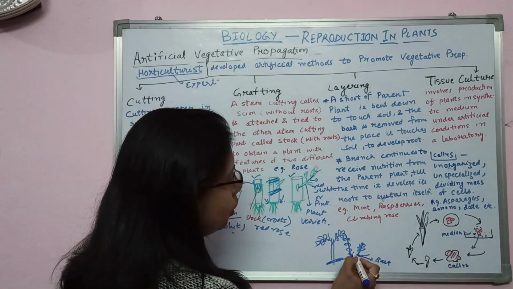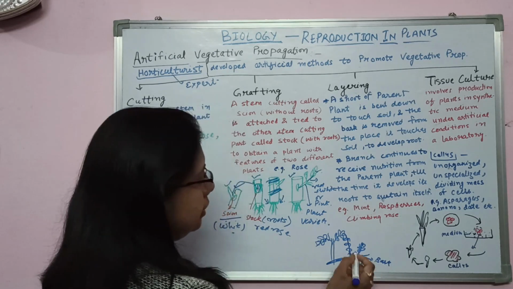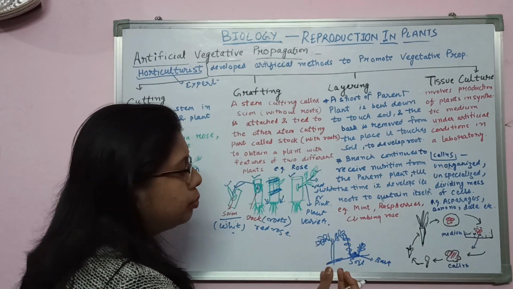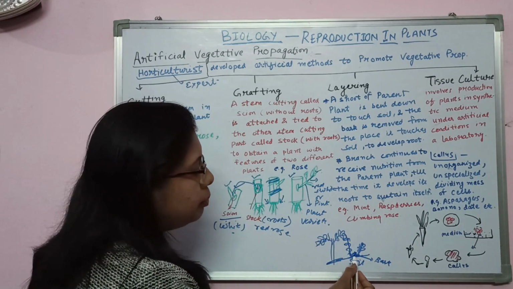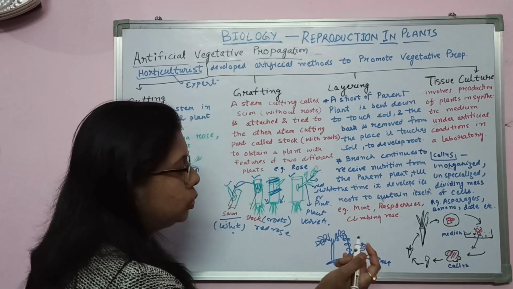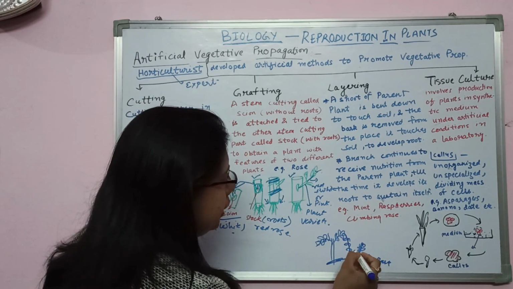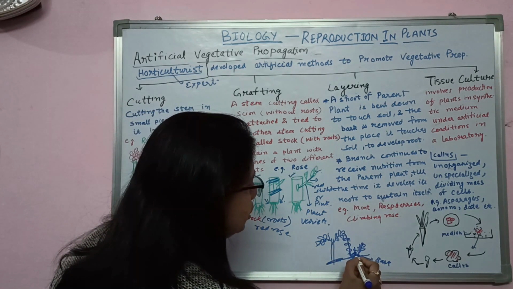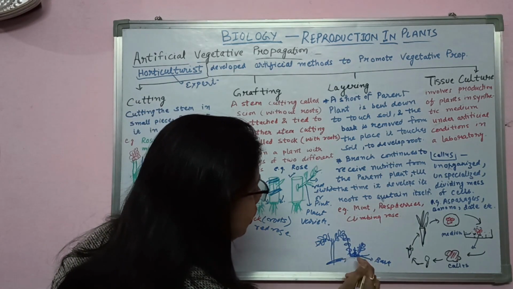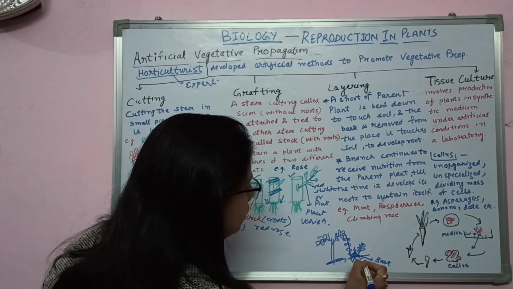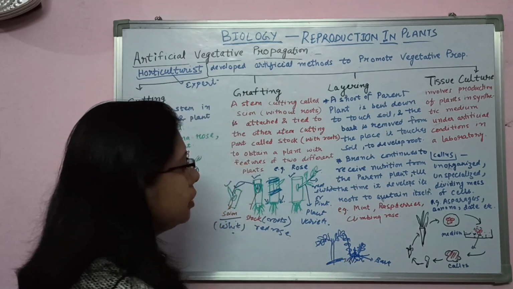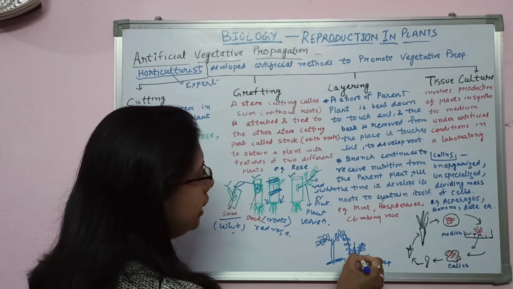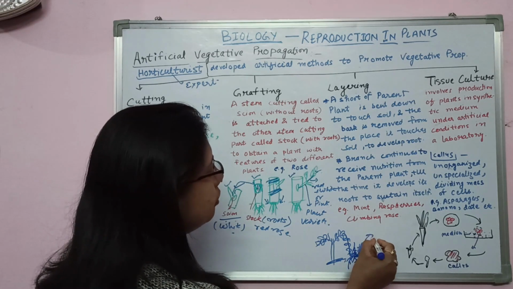Then cover it with soil, put some soil over here, and also put a piece of wood block or something heavy like a stone here, so that due to the weight it remains inside the soil. After some time you will see that this portion starts bearing roots. So what do you have to do after this? After this, cut it down from here, and this will grow as a new plant.